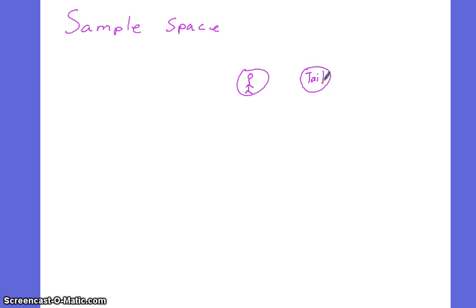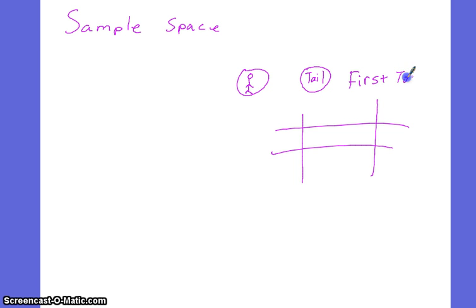So all I would do is make a chart. Just do my sample space. I've got my first toss and my second toss. My first toss, heads or tails, and my second toss, heads or tails.